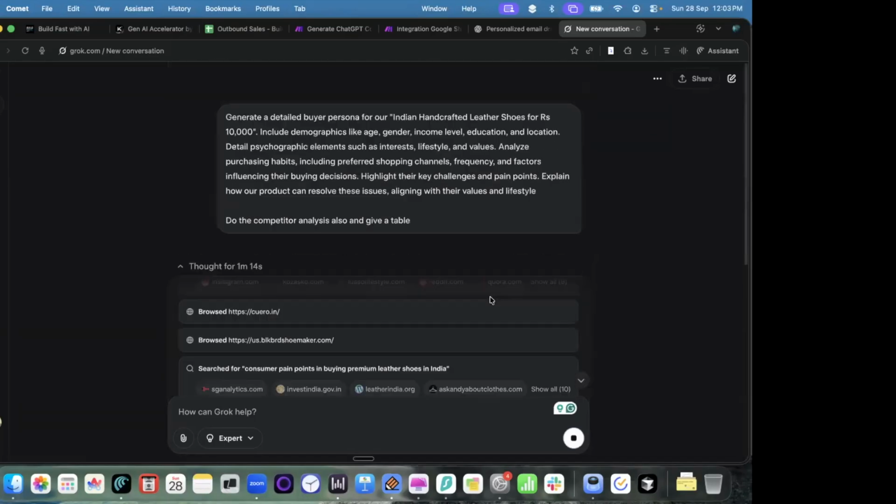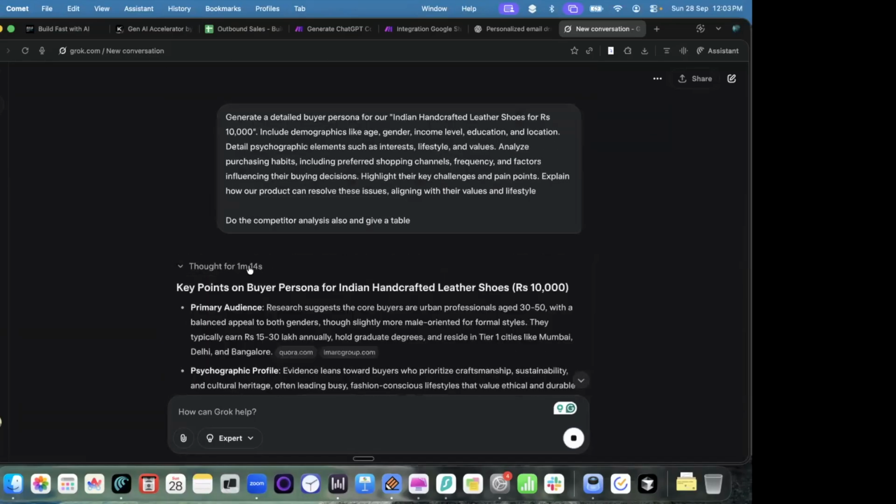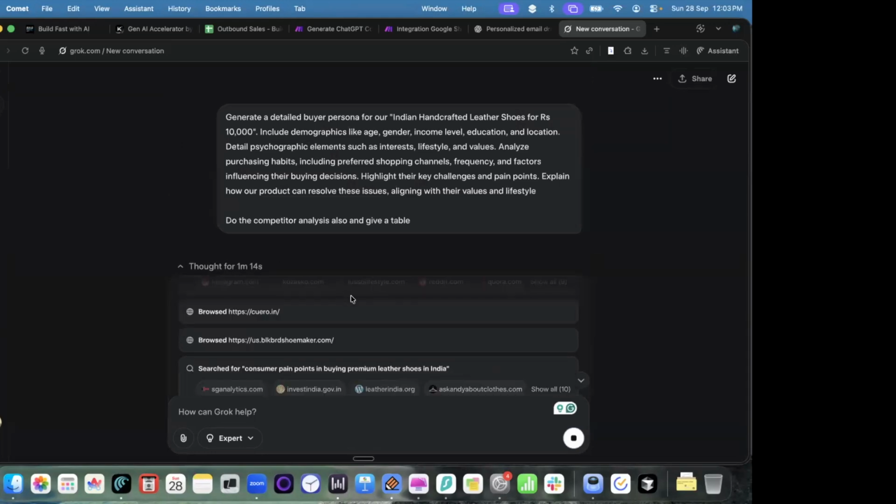So you can see that it has done the research. The research it has done for 1 minute. You might ask me, okay, 1 minute, nothing happens in 1 minute. But you can see this is a very powerful agent. It has already read hundreds of websites within 1 minute. So that is the power of AI agents. You can just see how this is happening.